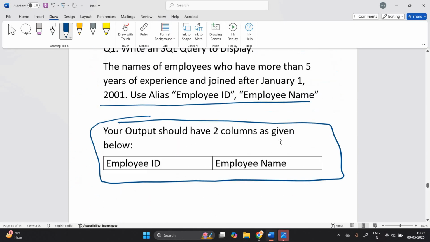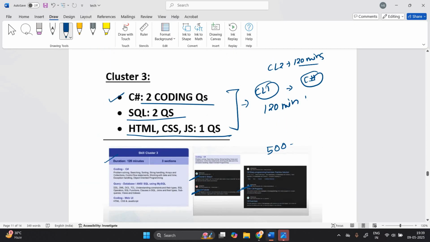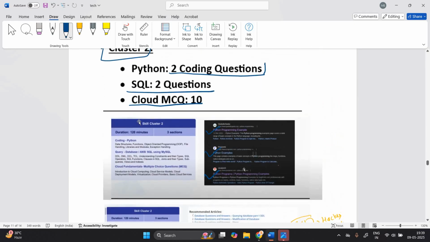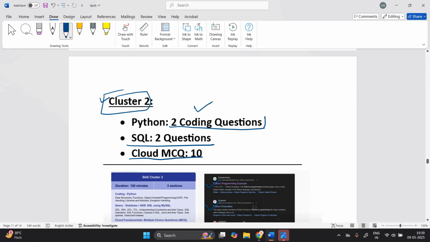It is similar for cluster number 3, HTML CSS JavaScript, but for cluster number 2, Python is there, SQL 2 questions are there, and Cloud MCQ 10. So you have to prepare from the Zen Foundry website.